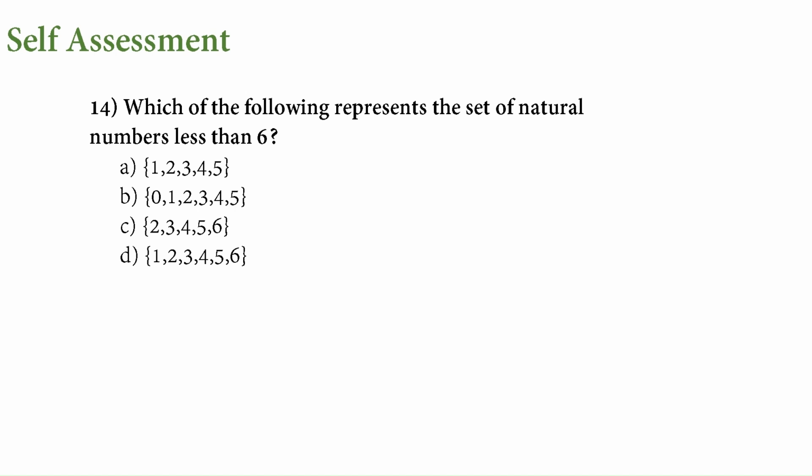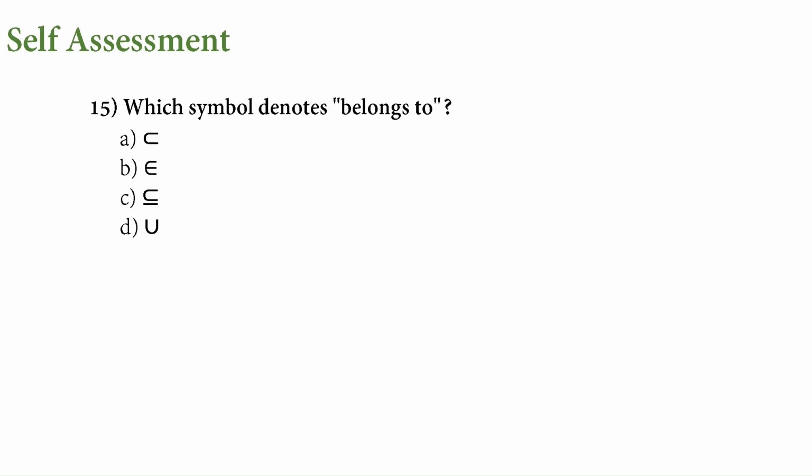Next question, set of natural numbers less than 6. Natural numbers start with 1. So this is the answer. This has 0, so this can't be the answer. Less than 6, 6 cannot be included. Here also less than 6, 6 cannot be included. This is the belongs to symbol. These are different things which we'll learn in the next video.